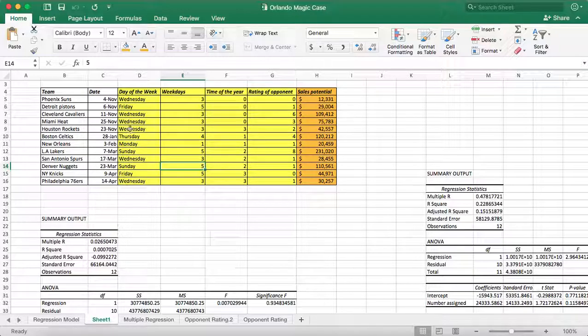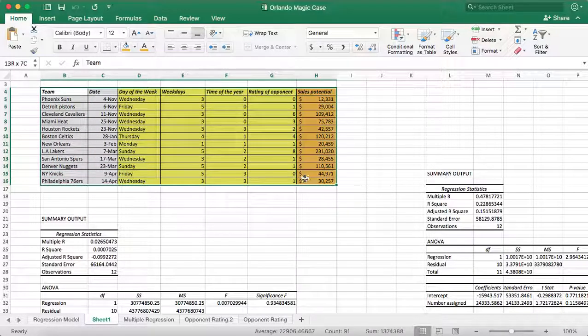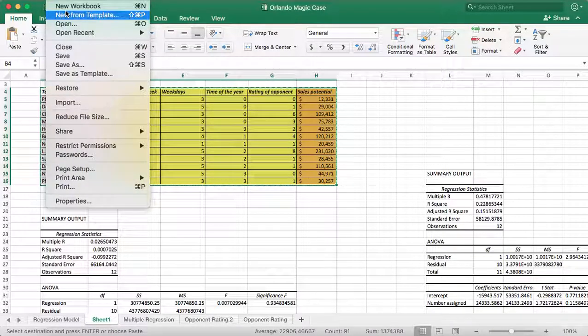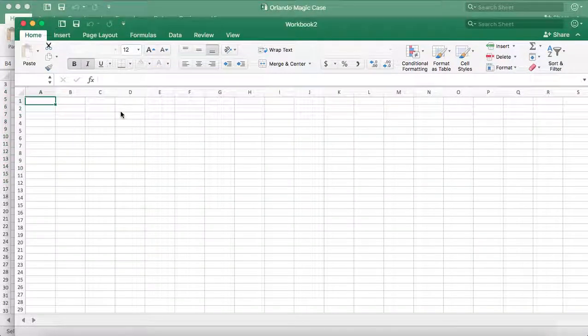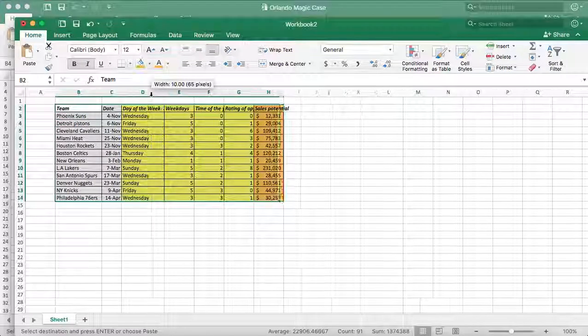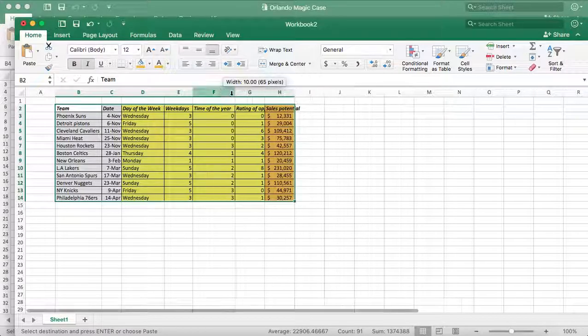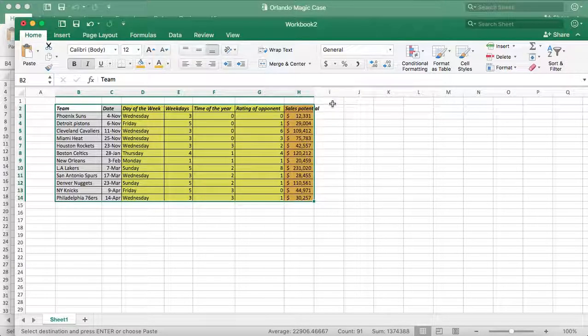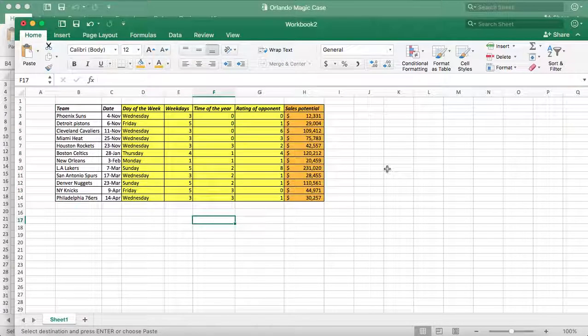All right, so let me copy this table real quick and put it on a new Excel sheet so you guys can see it better. Okay, so we're gonna do our first regression model. I want to point this out real quick.